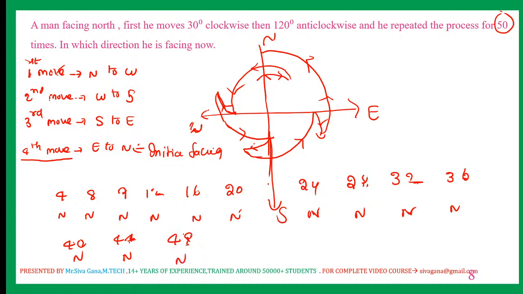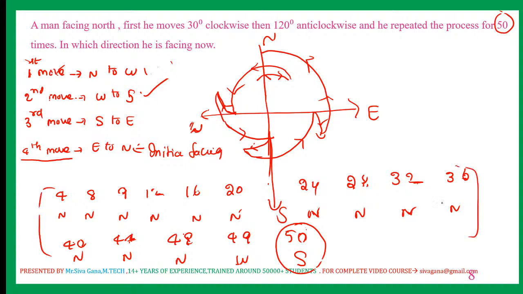48th move north facing. Now 49th move north to west facing. Now 50th move west to south. So after 50 moves he is now facing south. Answer for this question is south. This entire thing I can do in this way. For every 4 moves he comes into initial. So 12 fours are 48. So after 48 moves he is in north itself. Now 49th north to west, 50th west to south. Answer.